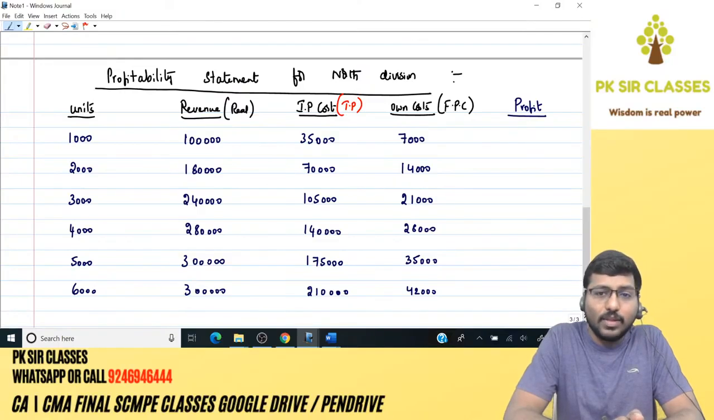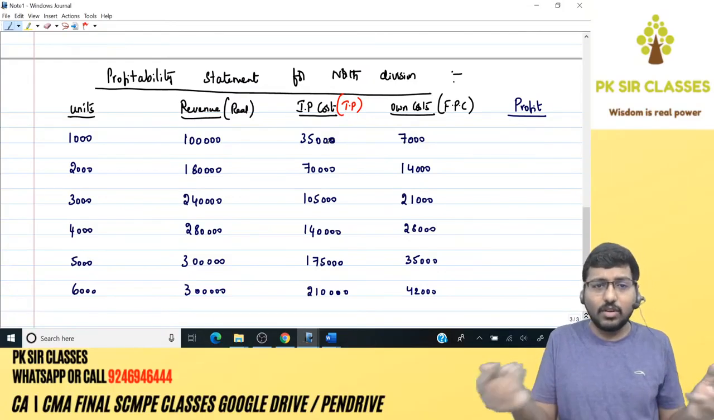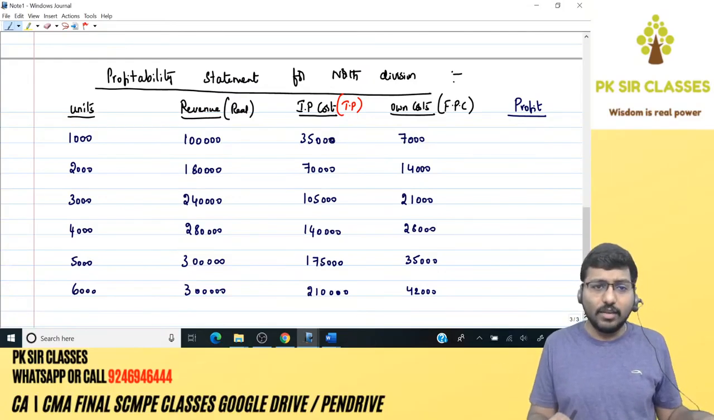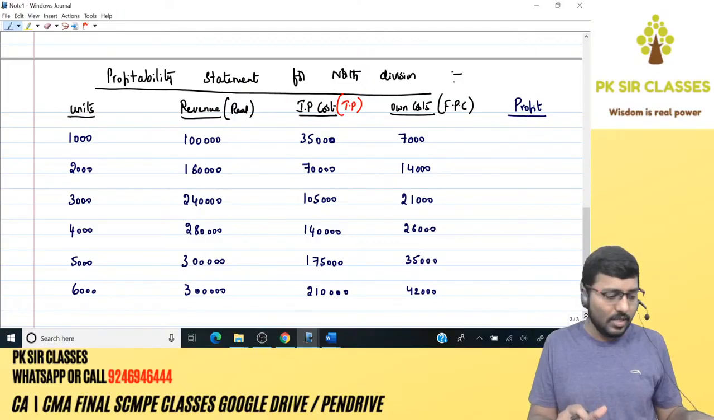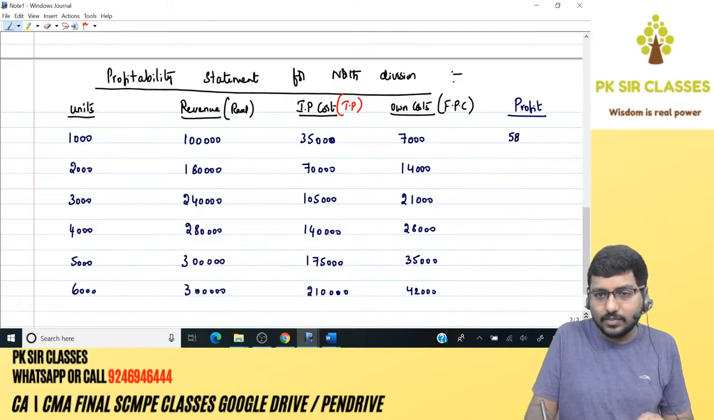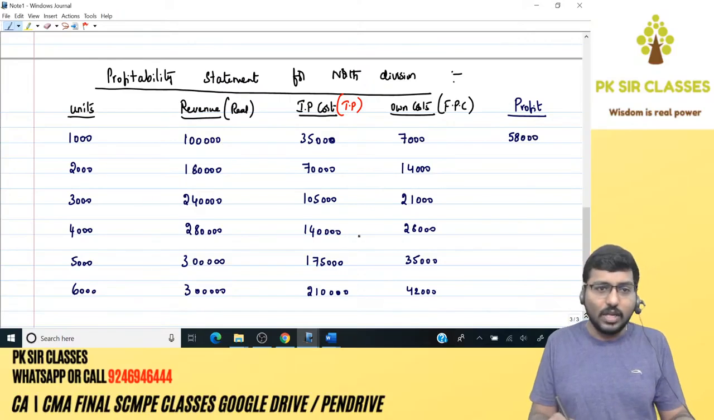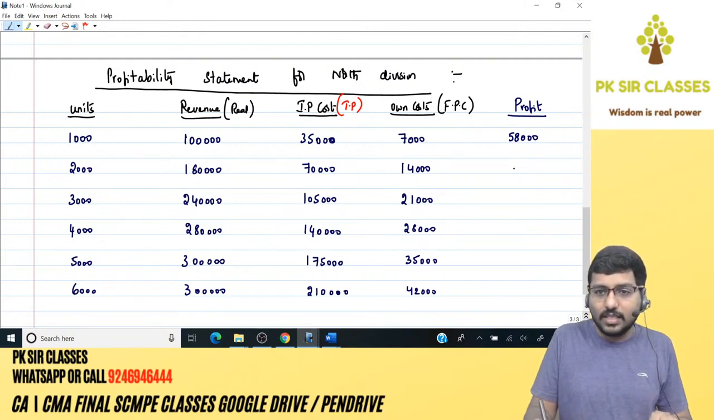Very good. Okay, we are done now. So we are done. What I have to do now? Let's calculate profit, my dear friends. 1 lakh is the revenue minus 35,000 minus 7,000. It comes around 58. What else? 1,80,000 minus 70,000 minus 14,000. 96.